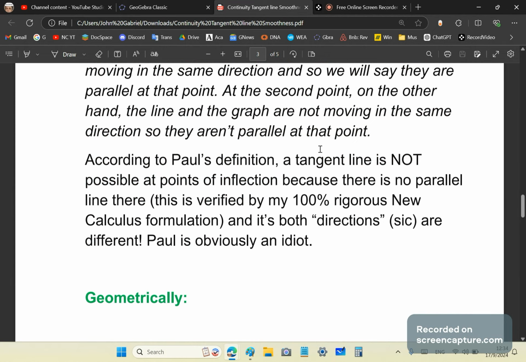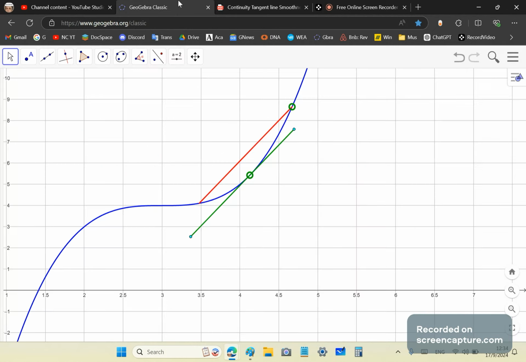Okay, so let's quickly look at what's happening here. So if we've got a graph like this, there is a point of inflection here, by the way, right here at x is equal to 3. And in the new calculus, we find the derivative by parallel secant line. So watch what happens here. There isn't any line that's parallel there to the tangent line.